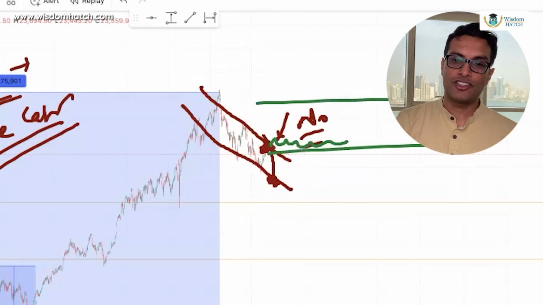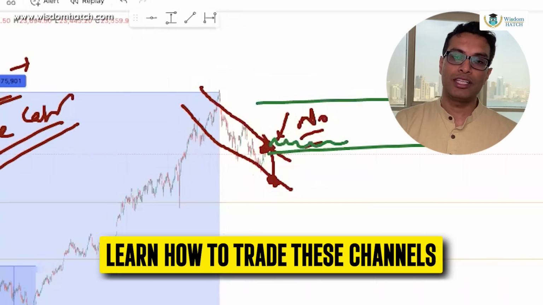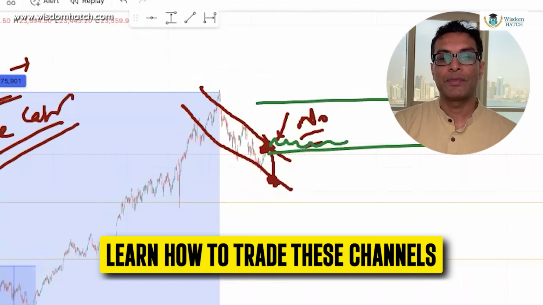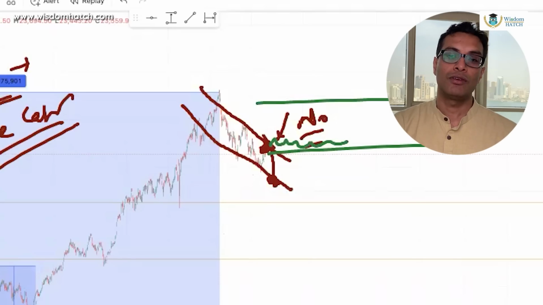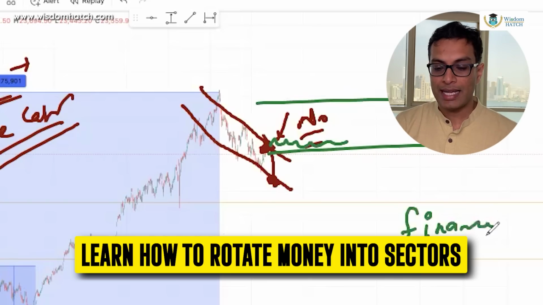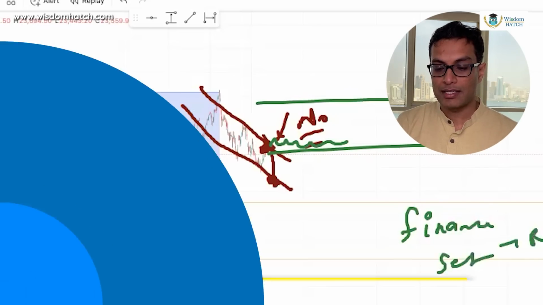Learn how to trade all these channels. Learn how to rotate capital on these channels. This is not like day trading that I'm teaching you. I'm teaching you genuine things as to how big ticket investors put their own money. ये भी नहीं आता समझ में. At least learn how to rotate money in different sectors. For example, right now, finance sector, right? Especially private banks. नीचे हैं.